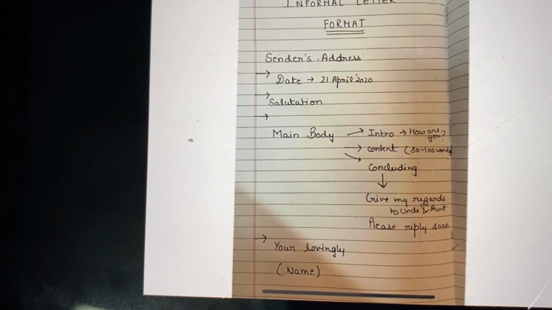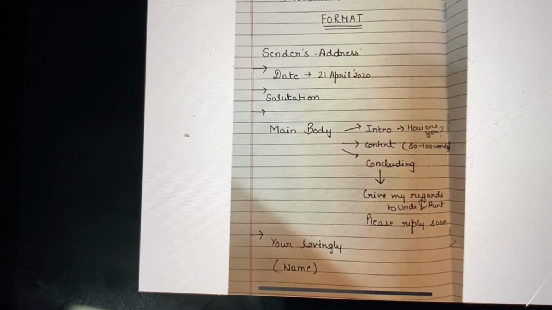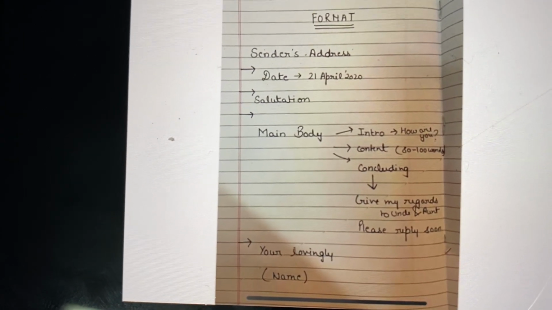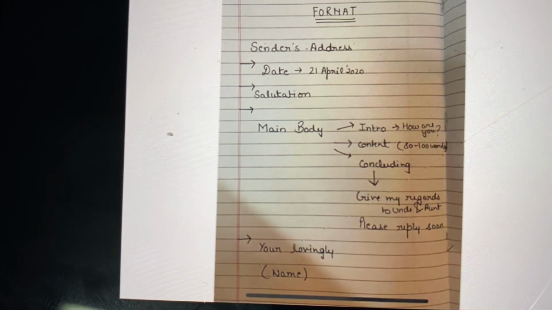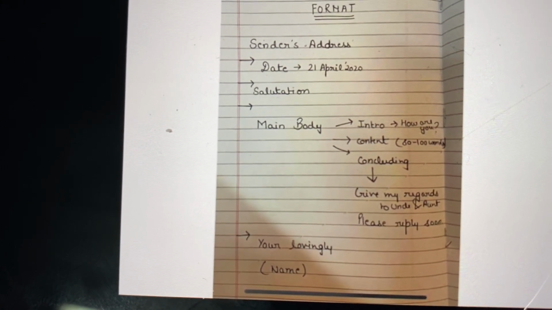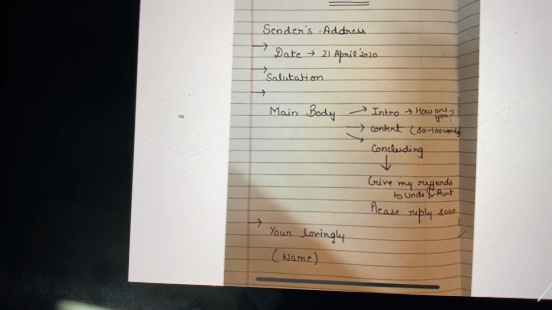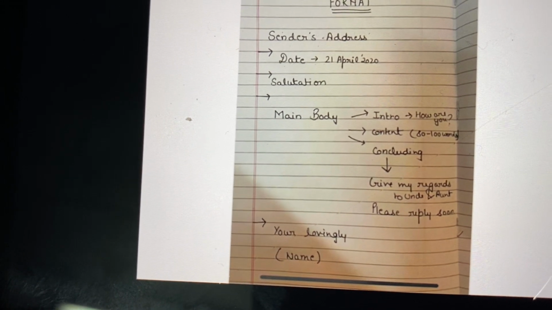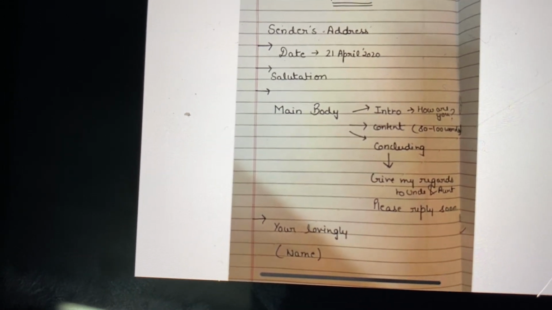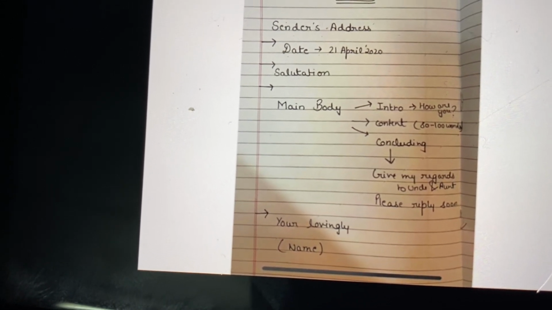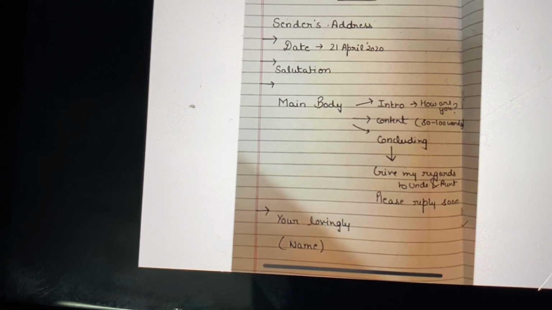So now we have the main body of the letter, which we have divided into 3 parts. First is the introduction, second will be our content and third will be the concluding paragraph. So in the intro you can use sentences like how are you, I received your letter, or the purpose of writing the letter. It totally depends on what you are writing.